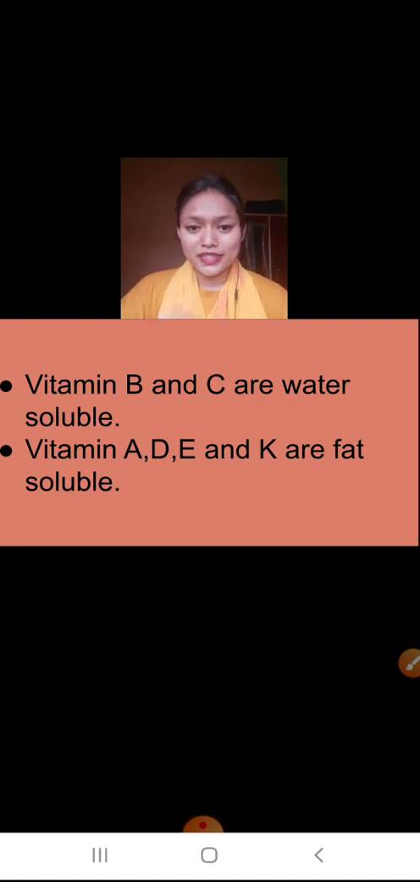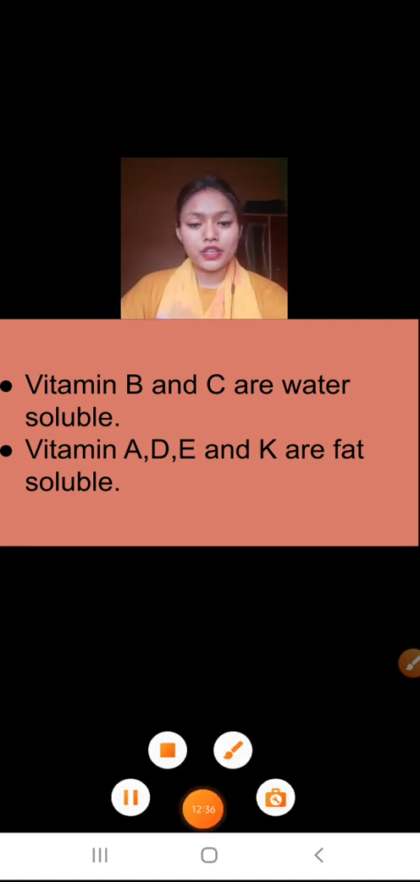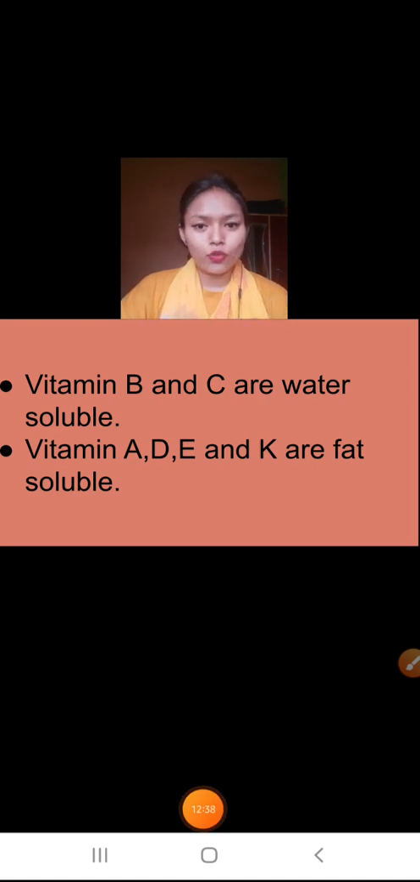Now this one is also important. Vitamin B and vitamin C are water soluble vitamins, and vitamins A, D, E and K are fat soluble. Water soluble means they are soluble in water inside the body, and A, D, E and K are fat soluble. They are dissolved in fat inside the body.